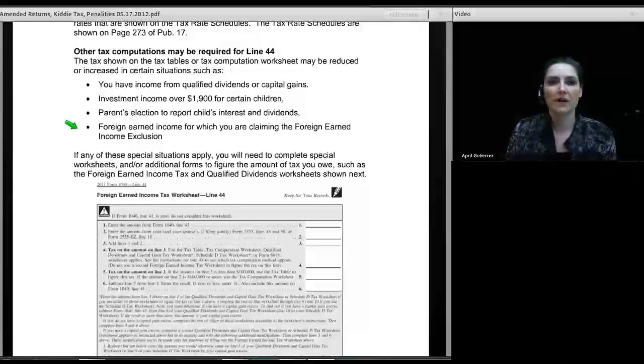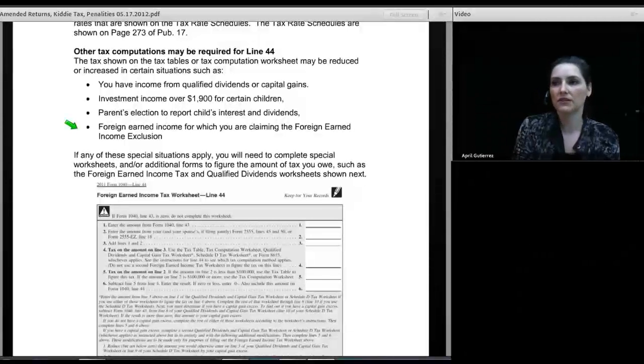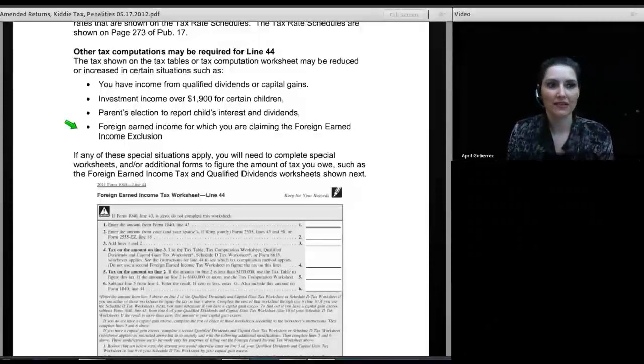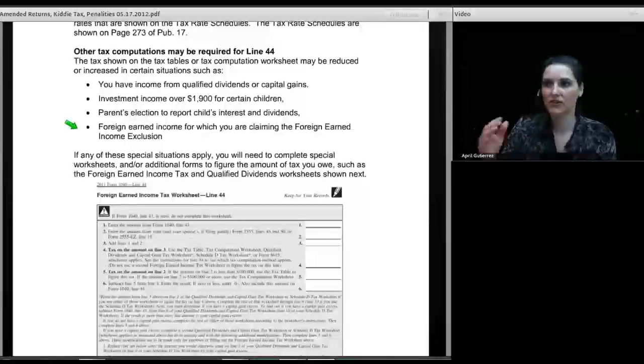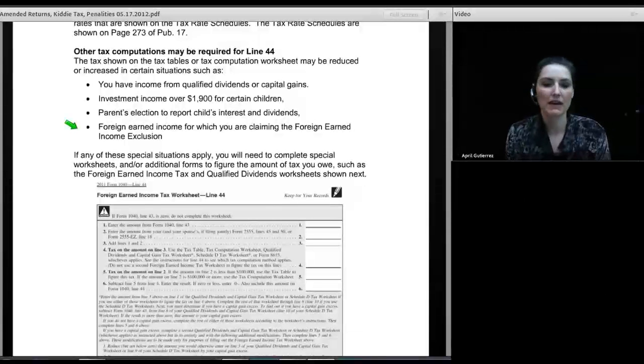So if my income from working overseas is $100,000, and on top of that $100,000 of income from working overseas, I have another $100,000 of income from ownership I have in a partnership, say, I'm not going to be able to use the tax rate worksheets to figure that out, because the United States government is going to allow me to exclude my foreign income, but it's also going to say, hey, you're still going to be in the higher bracket associated with the higher income, and we're not going to allow you to scoot into a lower tax bracket on the remaining income.